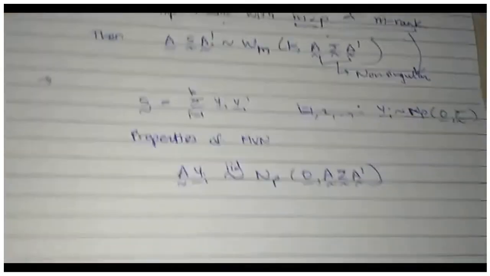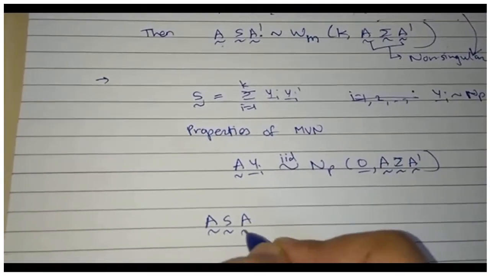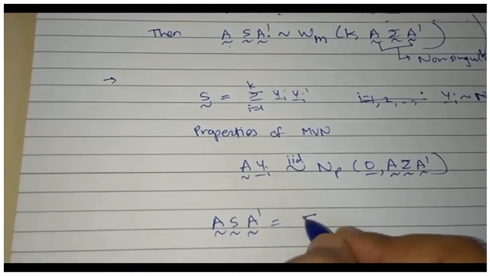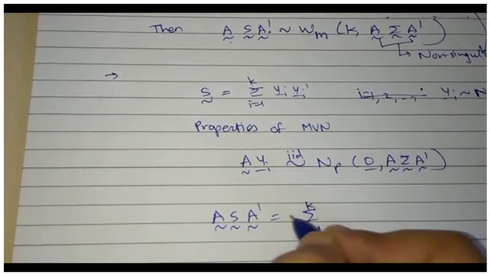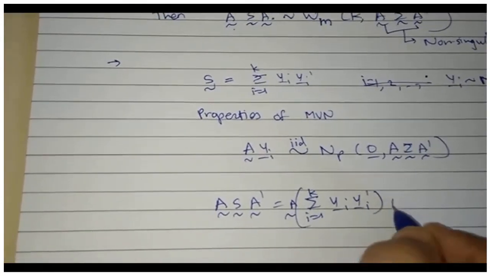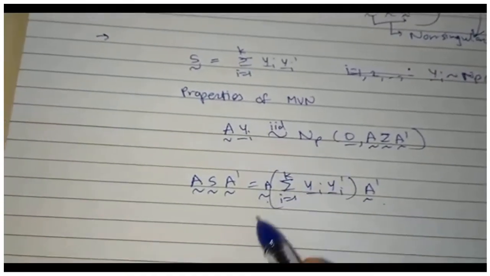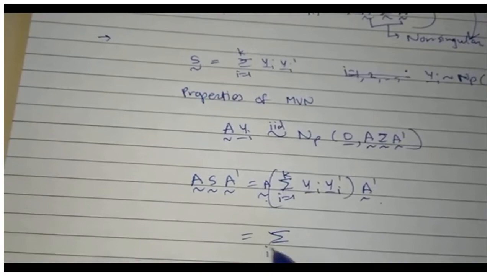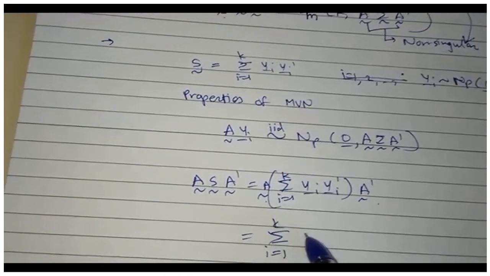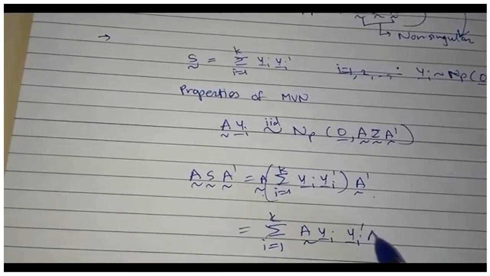As a result, when I try to write A S A prime, it is going to be the sum over i going from 1 to k, A yi yi prime A prime. I can bring A inside, so this becomes the sum over i going from 1 to k of A yi times (A yi) prime.